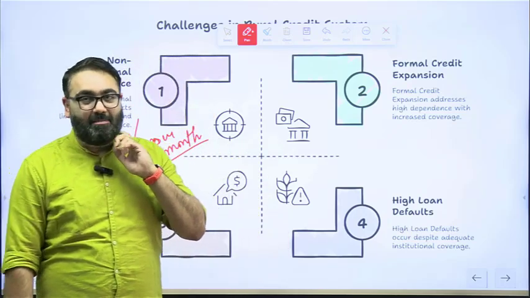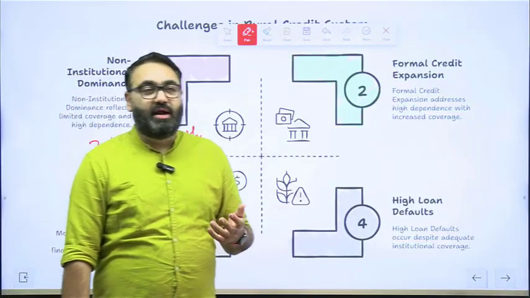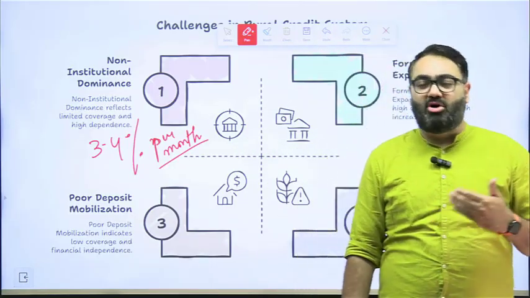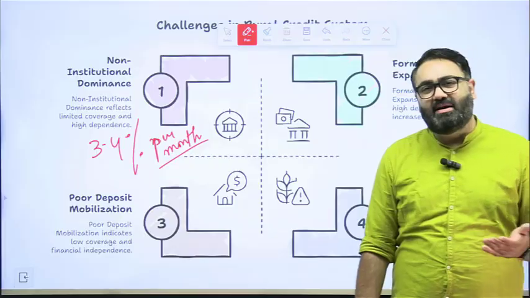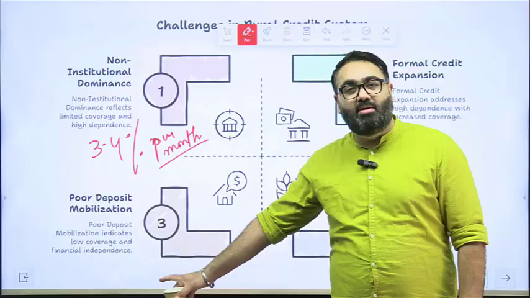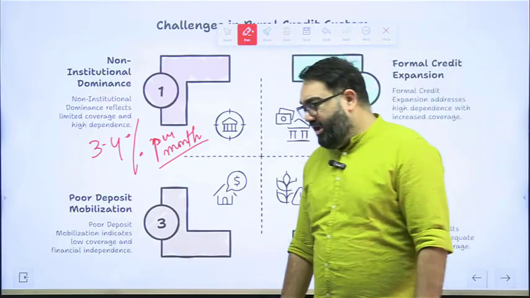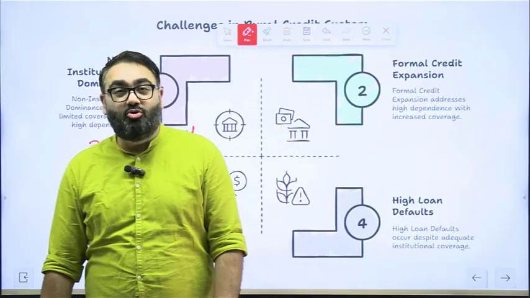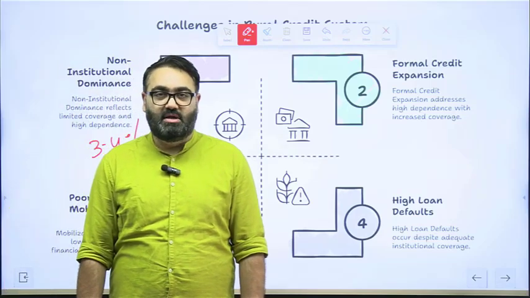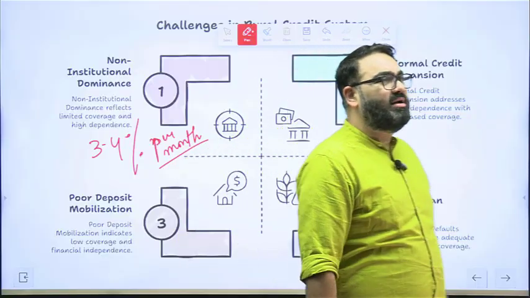The problem is the banks can only give the loans when they have the money. In case of commercial banks, the big banks, they have a lot of money coming in, the people deposit their money in the account and that money is then circulated in the form of loans. But in the regional rural banks case, that becomes a big problem. Because as I said earlier, very few people actually deposit money in regional rural banks, RRBs. So their deposit base is very low. There is very little, if any, deposit mobilization.